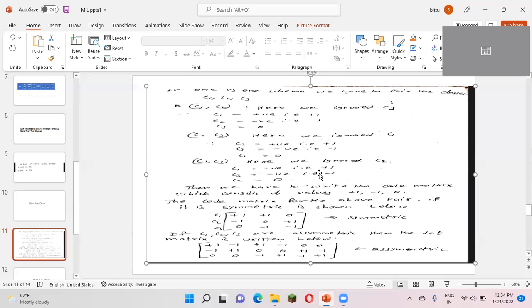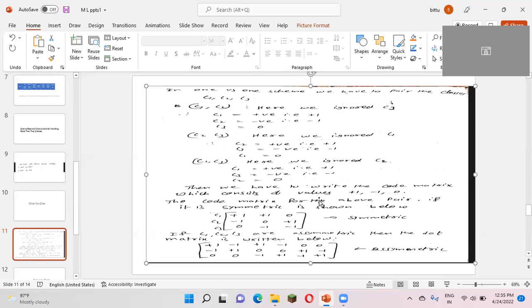So C1 will have a value of +1, C3 will have -1, and the ignored class C2 will have 0. I think you understood how I got the values of C1, C2 and C3. Then from these constructed assumptions, we should draw the symmetric and asymmetric matrix.